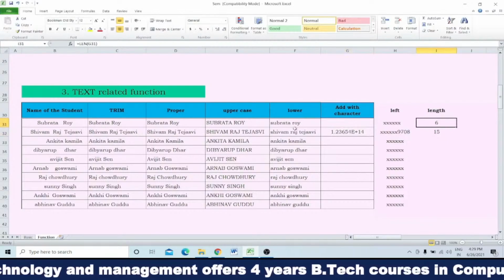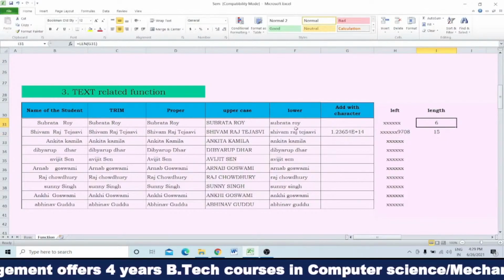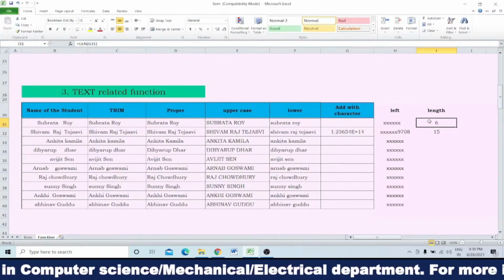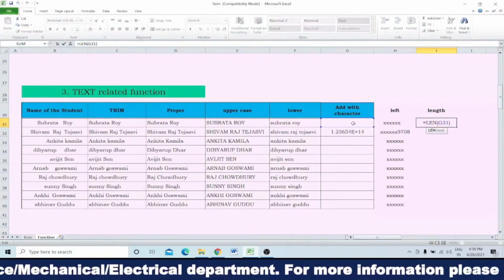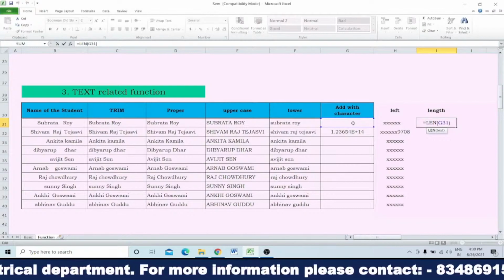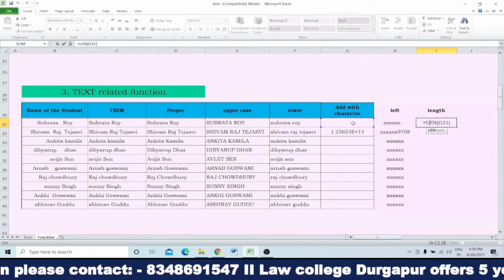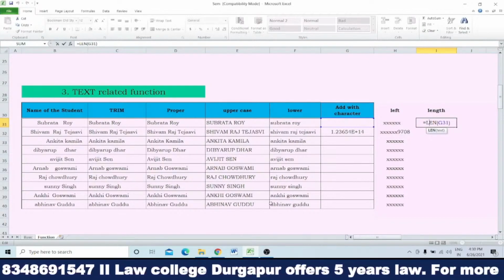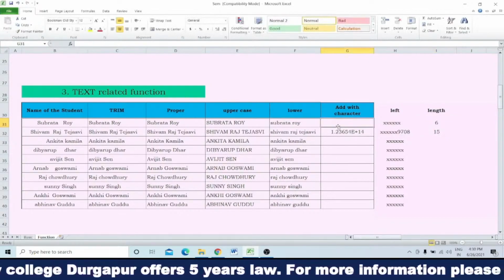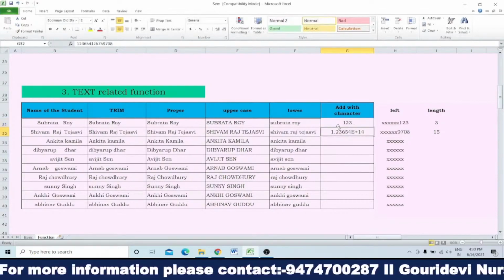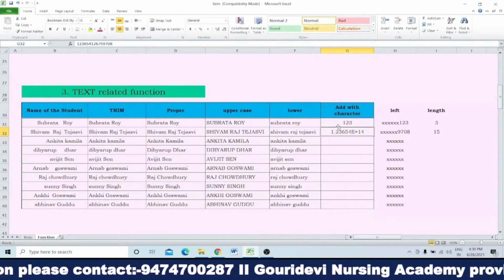Actually, this formula is not counting how many alphabets or how many digits there are. It is counting how many characters there are. This character may be an alphabet, a digit, or a space. Like if I write down 1, 2, 3 and enter, see how many are showing? 3.